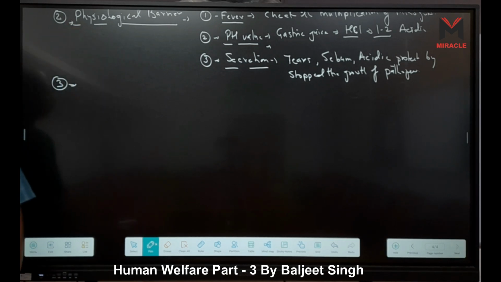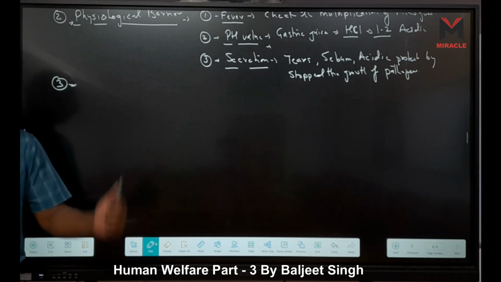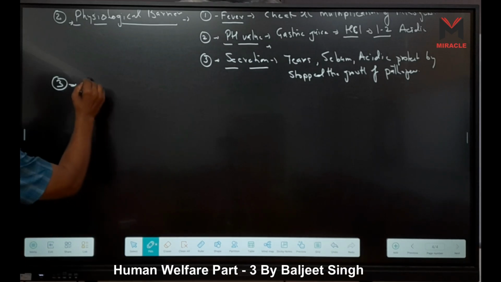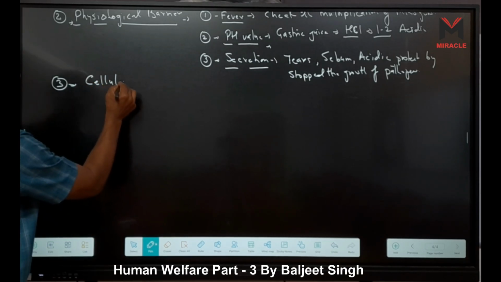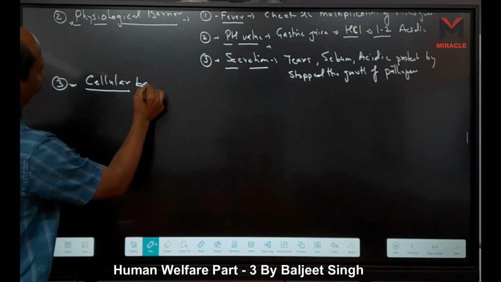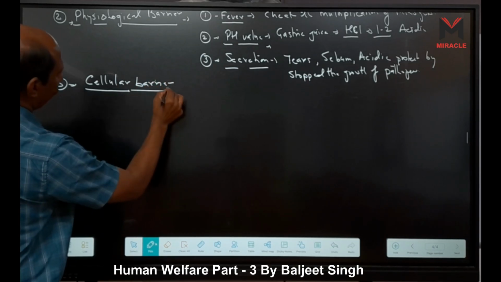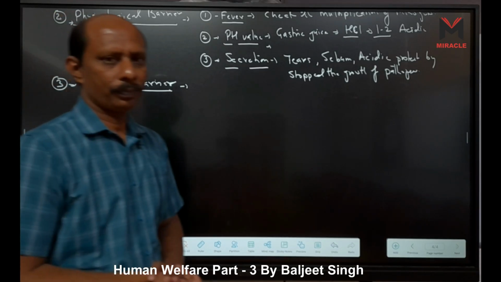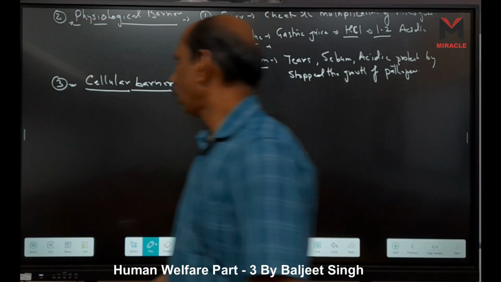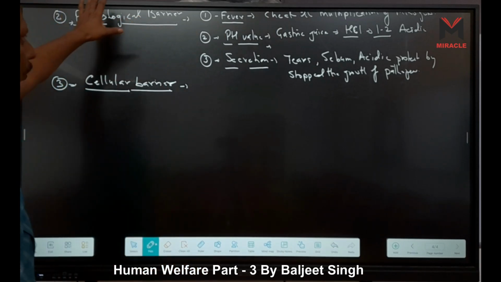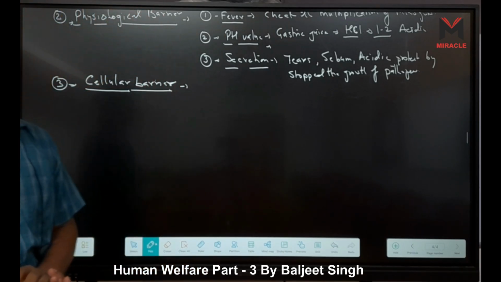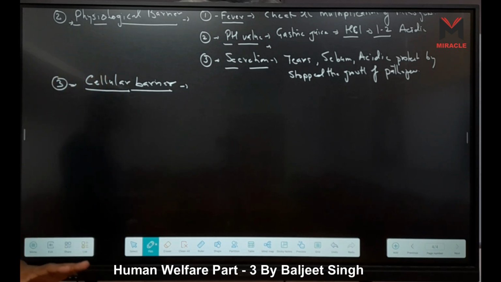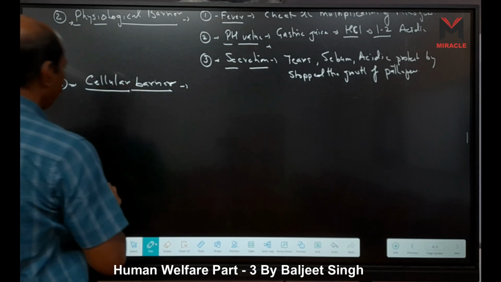Physical barrier, second is our physiological barrier, and third one is our cellular barrier. Cell means here cells are involved. Now here first and second, which are physical and physiological barrier, they come into the first line of defense, and this is the cellular barrier. The cellular barrier comes into the second line of defense. In case of cellular barrier, we have different cells.